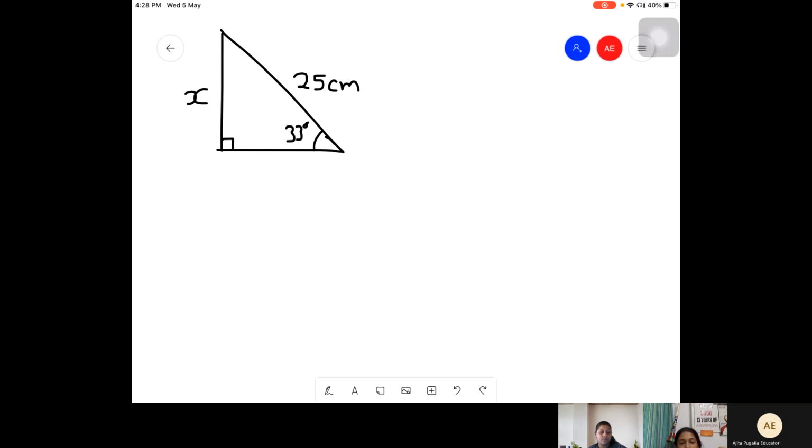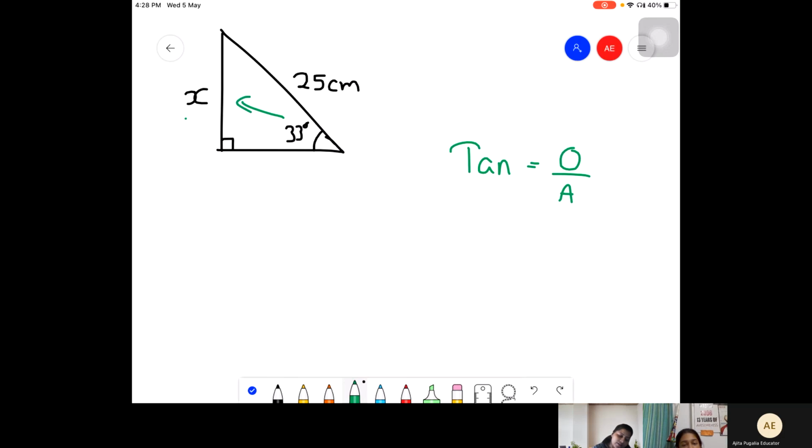Ma'am, tan. Sure. Yes, ma'am. Tan, what is the rule for tan? Tan is opposite and adjacent. But if this is the angle, this is the opposite, and this is the adjacent. Both are unknown. How will you find out tan? Ma'am, because opposite is 33 and adjacent is 25. But who said the adjacent is 25?